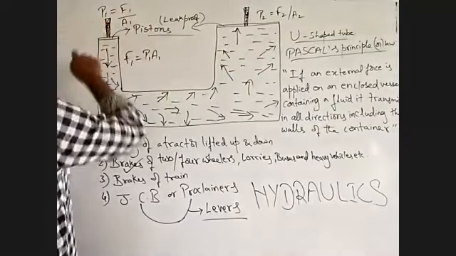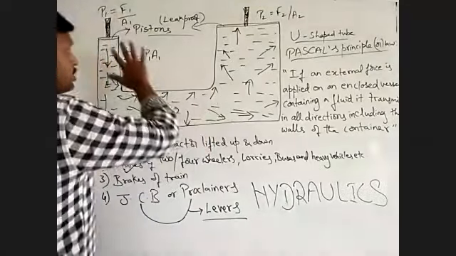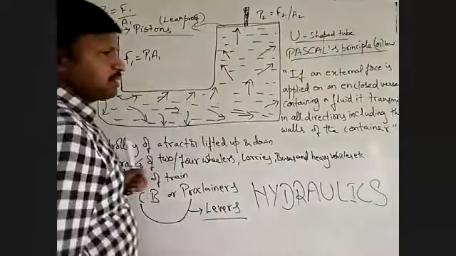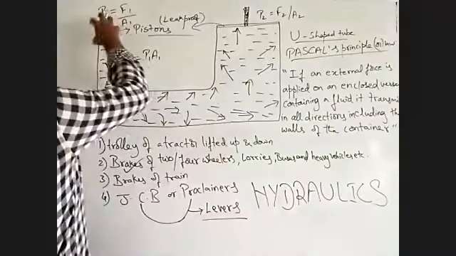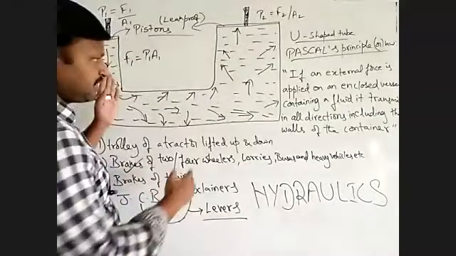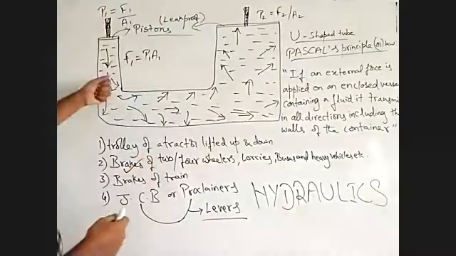So this is piston A, or limb A, and this is limb B. Piston A and piston B have pressures P1 and P2. P1 is the pressure here. So left piston, right piston, left one and right one. What is happening is you apply one small force here.